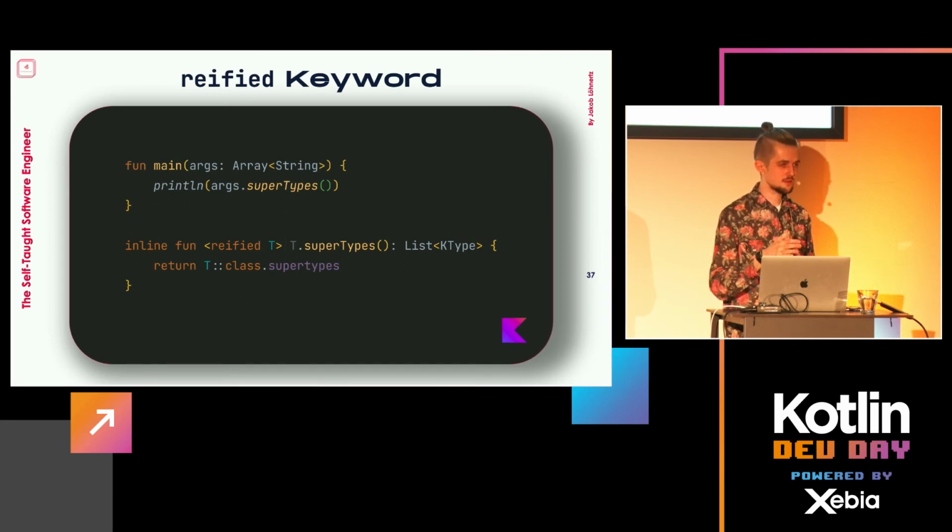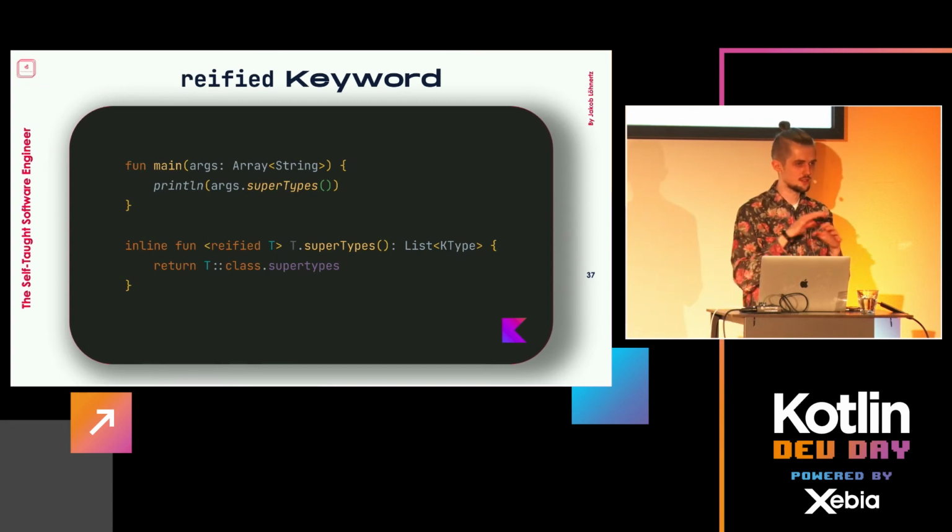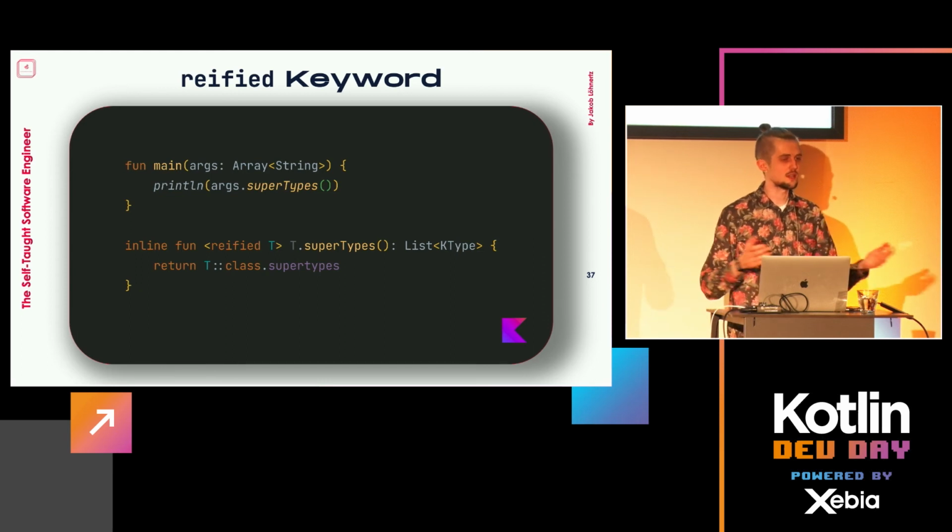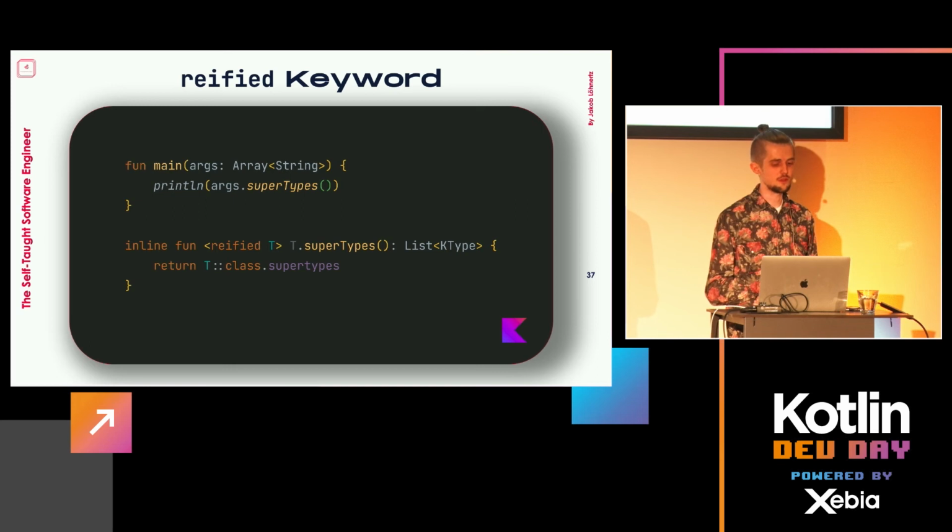And this is also not possible in Java, of course, because due to type erasure, you cannot do something here where you get a T, the parameterized type, and you say, what's the class of this? That's possible with reflection, of course, but not in the language. There's no way to do that. And this is where you need the reification. So you see here, we say our T is reified, which means that at runtime, the Kotlin runtime, or the JVM, can still figure out and access what is actually the T that was passed in here.